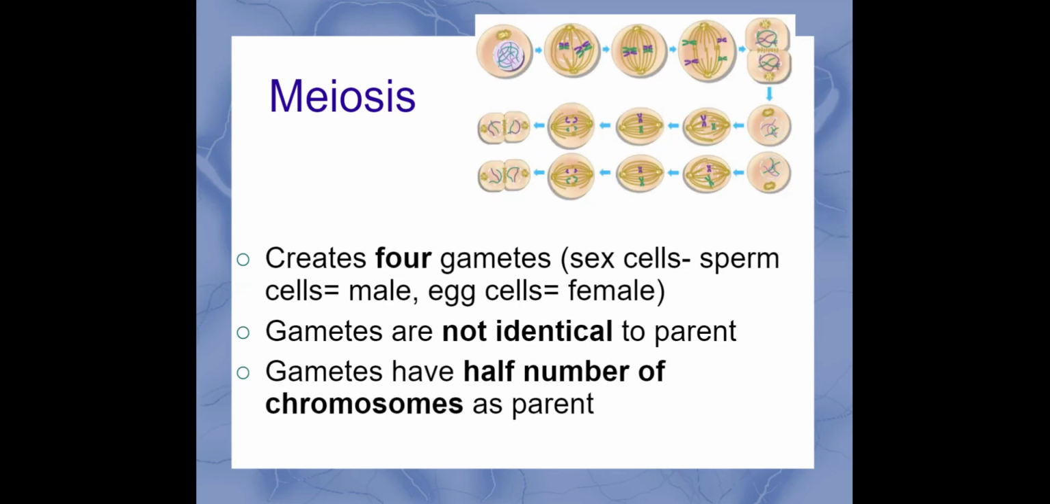So in meiosis, we're creating 4 gametes or sex cells. In the male, that's called sperm cells, and in the female, that would be egg cells. Gametes are not the same as the parent because those gametes have half the number of chromosomes as you started with in the parent cell. Again, you need half the number because you need half from the biological mother, half from the biological father to give the offspring the full set. That goes back to our I can statement about why these have to have half the number of chromosomes in those gametes.